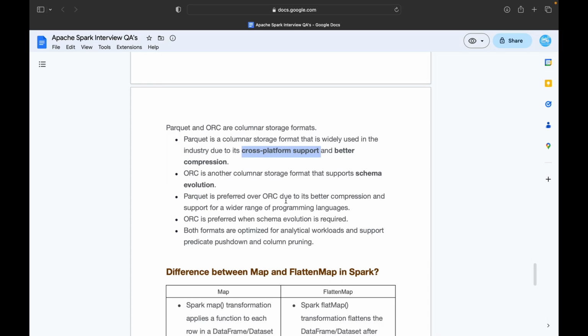Parquet is preferred over ORC due to its better compression and support of a wider range of programming languages. Spark supports programming languages like Python, Java, Scala, and R. ORC is preferred when schema evolution is required. For compression and to support a wide range of programming languages, Parquet is the preferred one. Both formats are optimized for analytical workloads and support predicate pushdown and column pruning.